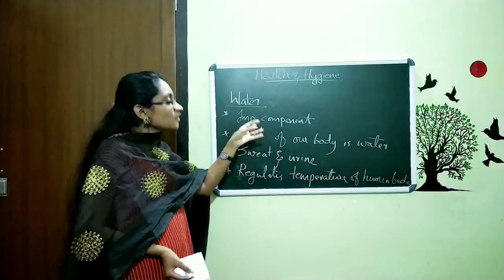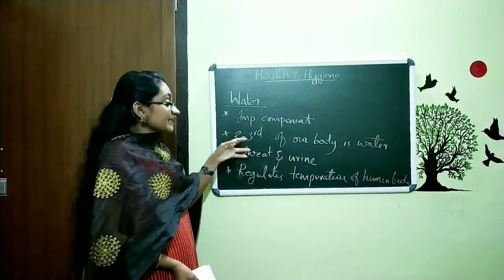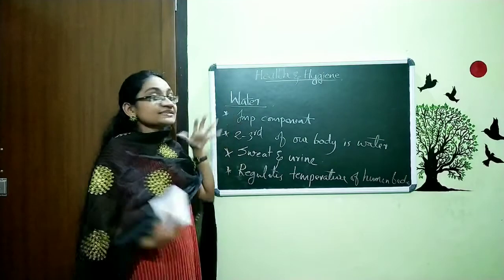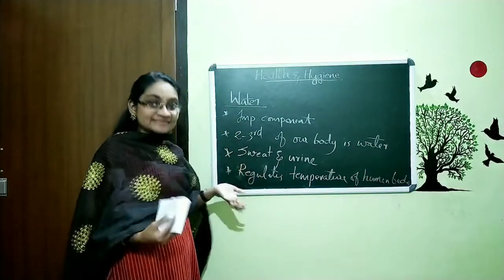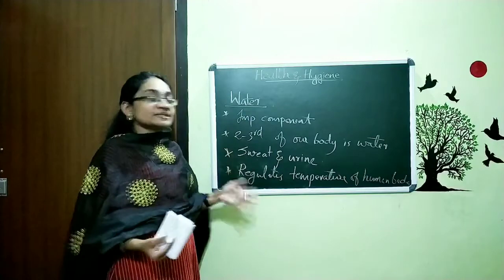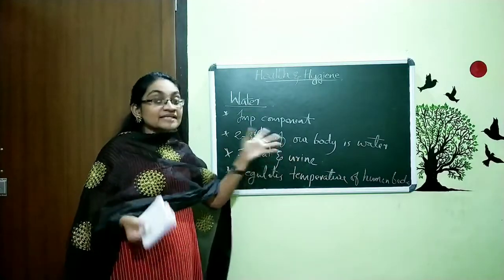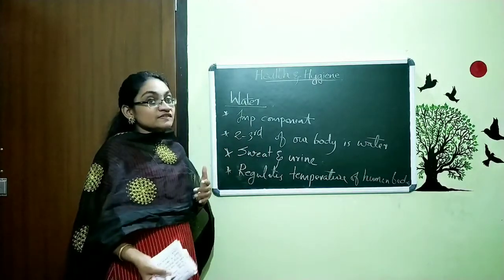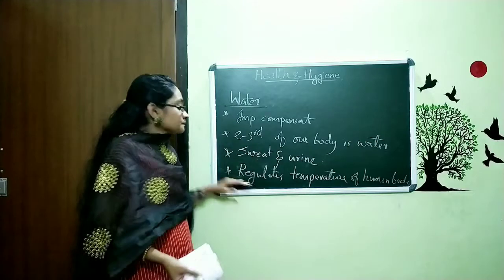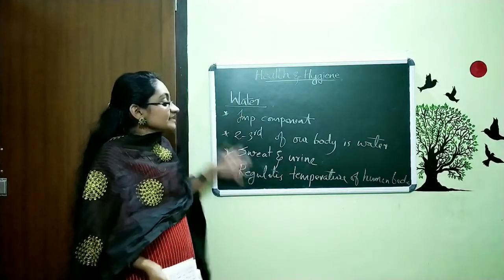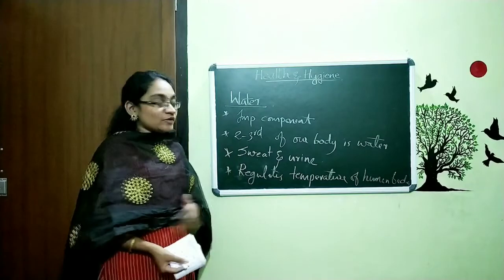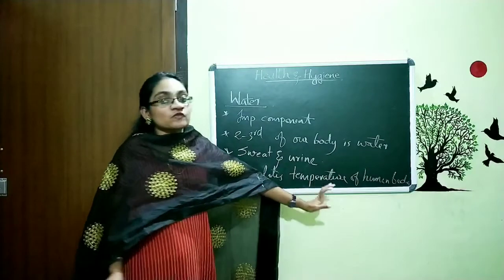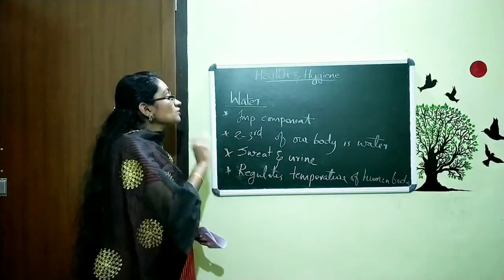So these are the things about water. Water is one of the important components of our body. Two-thirds of our body is water, and we lose this water in the form of sweat and urine. That is why we want to drink a lot of water, otherwise we will get dehydrated. Also, this water regulates the temperature of our body. Regulating means adjusting. So, this is all about water.